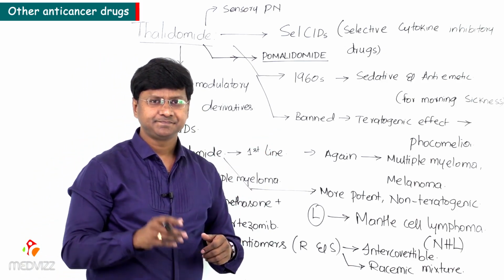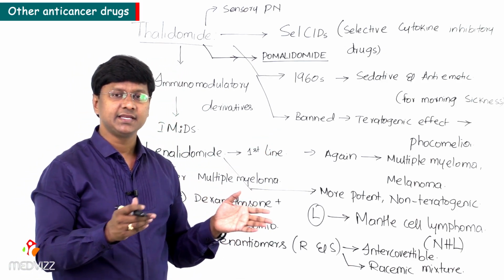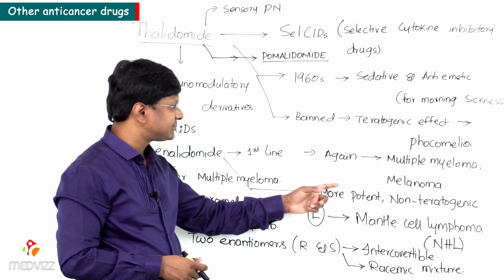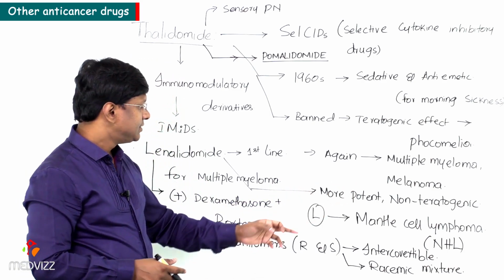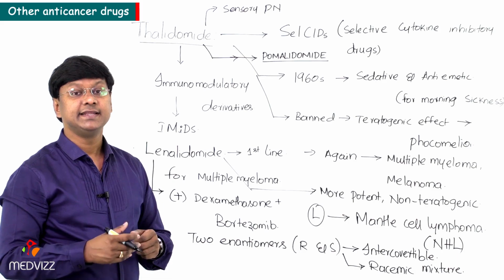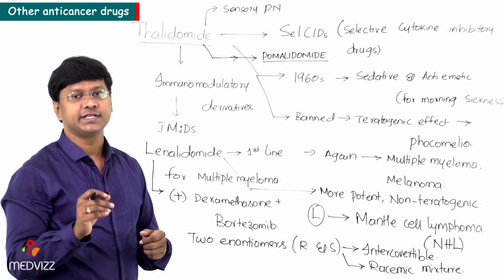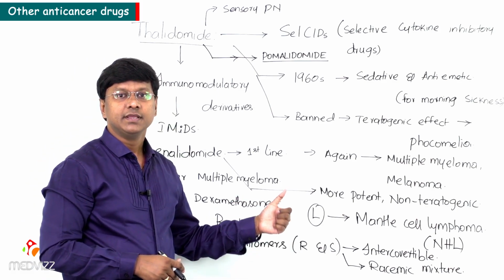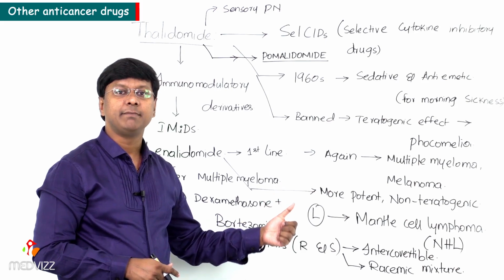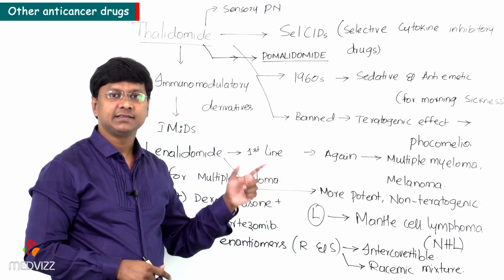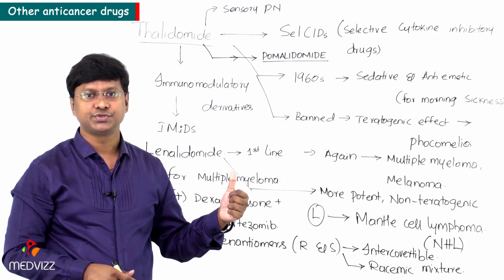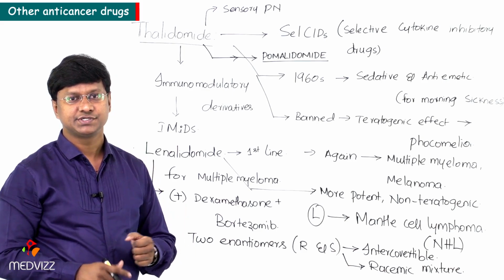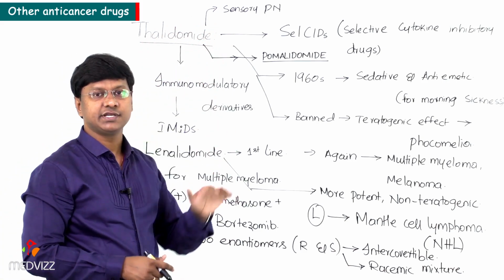Now remember, thalidomide has again come into the market for use as an anti-cancer drug in multiple myeloma and as well as in case of melanoma. Next, lenalidomide is a more potent and non-teratogenic derivative. And this particular drug is also approved for mantle cell lymphoma. And the other important point regarding thalidomide is that it most commonly causes sedation and constipation in cancer patients. And not only that, it will cause sensory peripheral neuropathy.